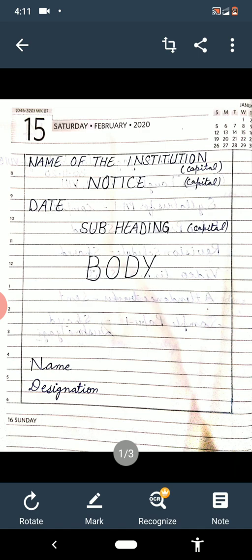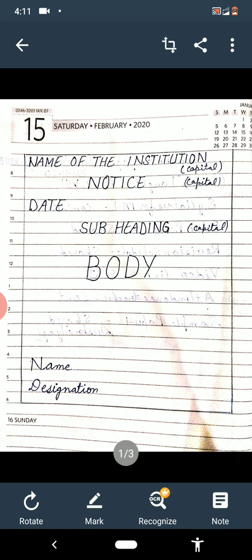The revision schedule has been posted on your groups. I hope you all have seen that. And for the 1st May, your topic is notice writing. Yesterday also I gave you the homework, and I hope you all have learned that and do practice of that. So I am here to just revise the main points in the topic.